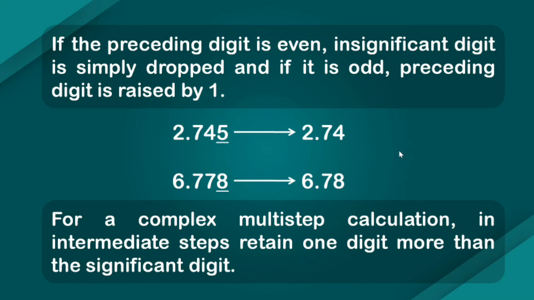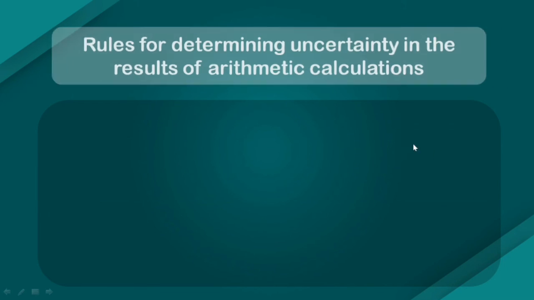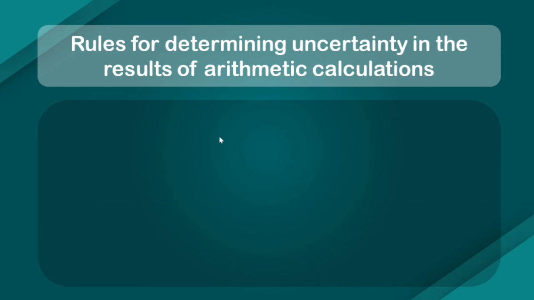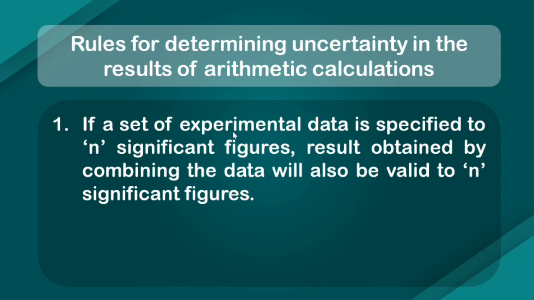So now we know how to calculate the significant figures and how to round them off. But what about the uncertainty in these significant figures? If you have a set of experimental data which is specified to, let's say, n significant figures, the result obtained by combining the data will also be valid to n significant figures.